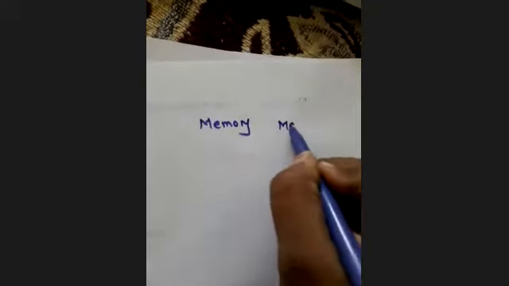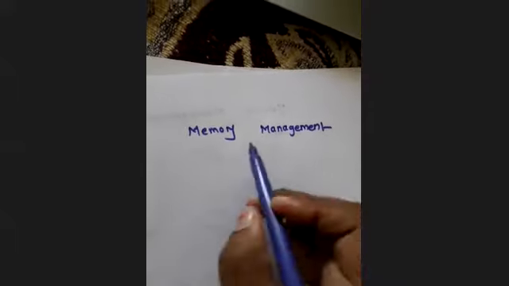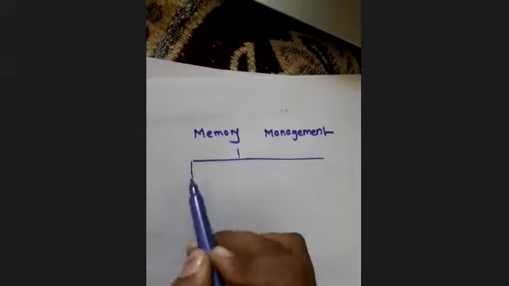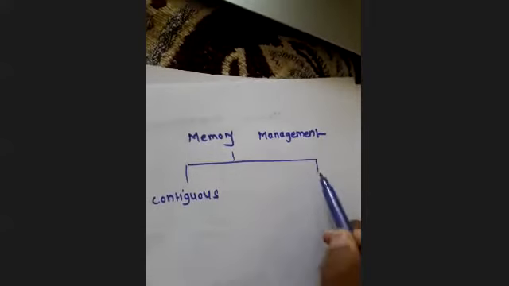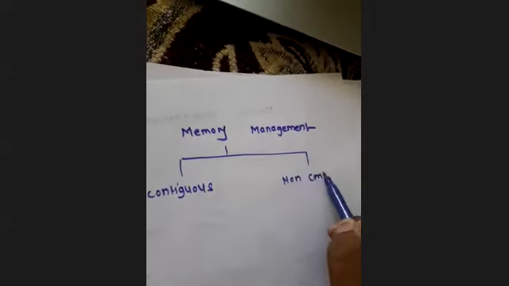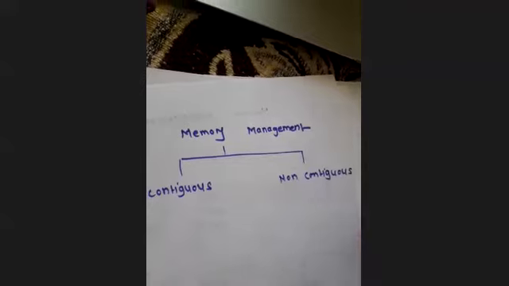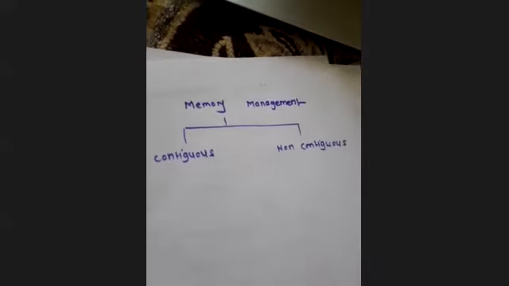Memory management is divided into 2 types, mainly: contiguous and non-contiguous, contiguous memory and non-contiguous memory.